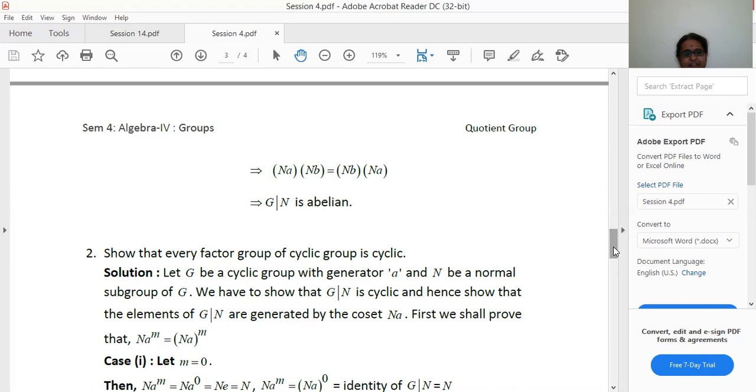That is, a power 0 means it will be the identity element. Usually we say that is 1; 1 is nothing but the identity element. So anything raised to the power of 0 can be taken as the identity element here. That is e.